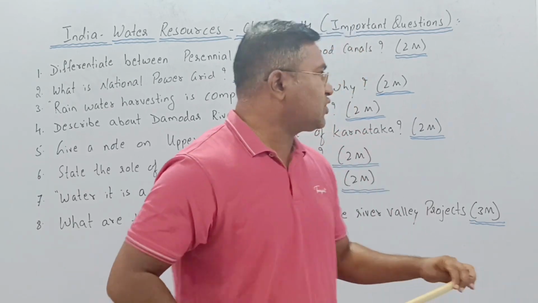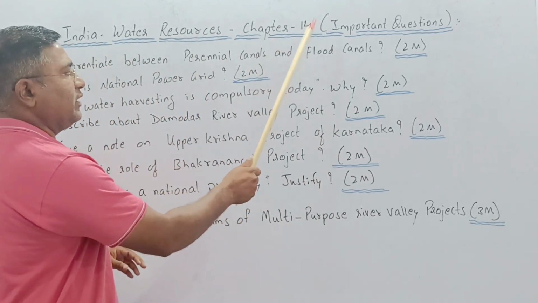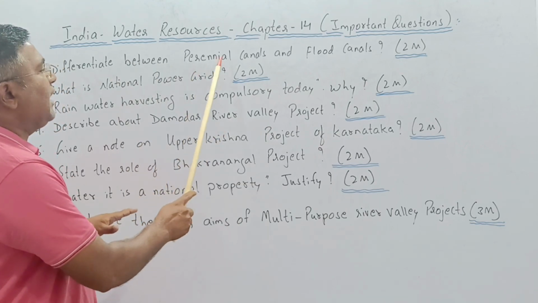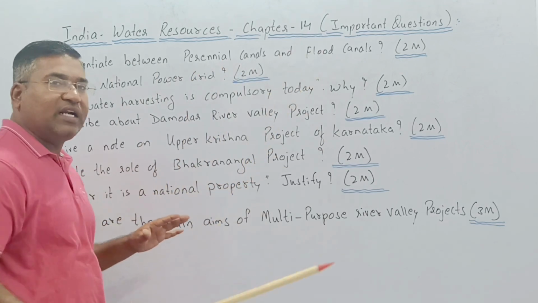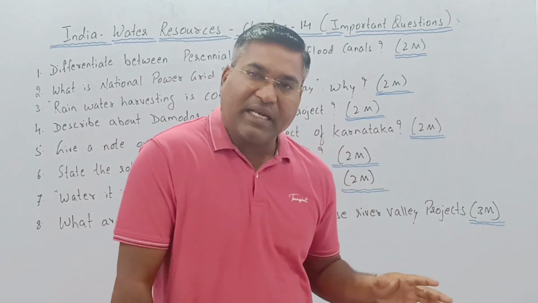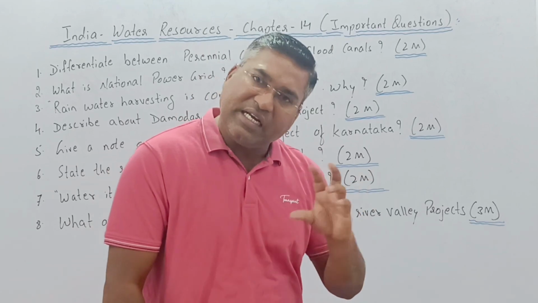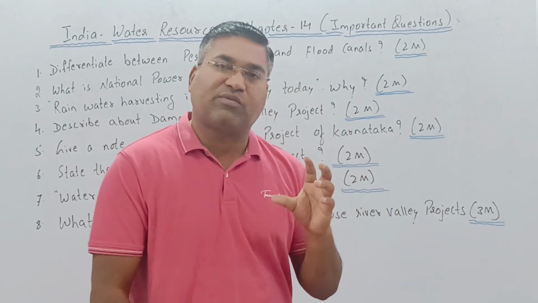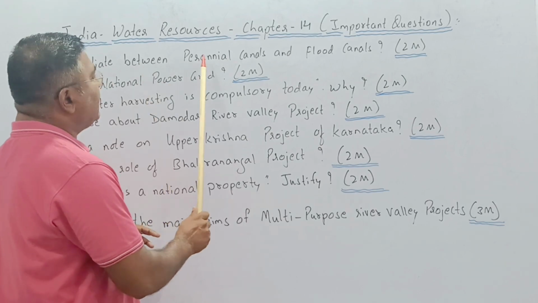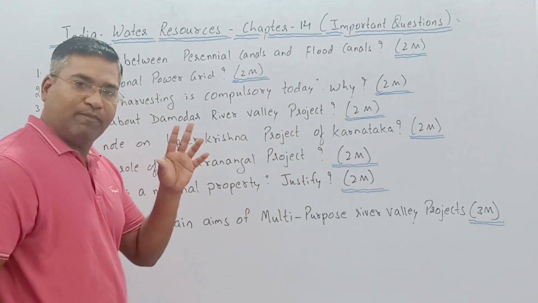So here the first question is from the India Water Resources chapter number 14. Now the first question asks you to differentiate between perennial canal and flood canal. Here you are going to mention what a flood canal means and what a perennial canal means. There is a slight difference between the perennial as well as the flood canal. So here you are going to differentiate between perennial canals and flood canals. For how many marks? For 2 marks.